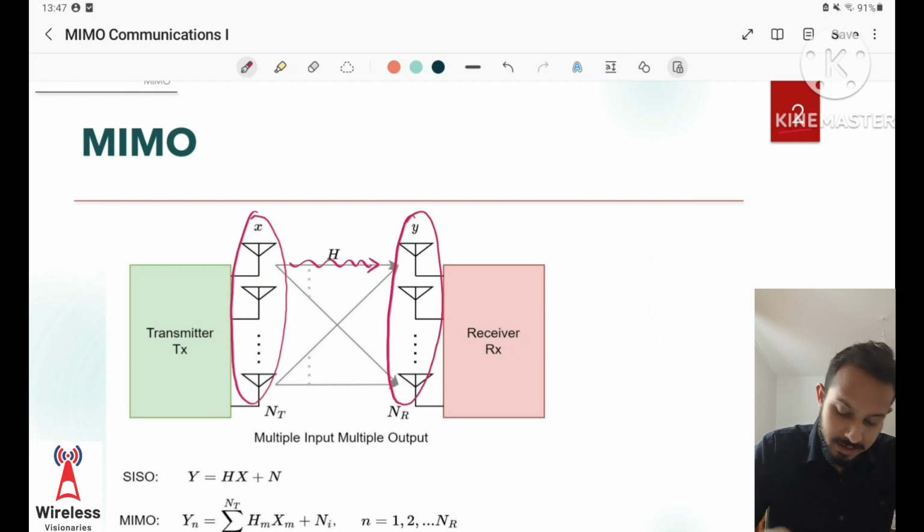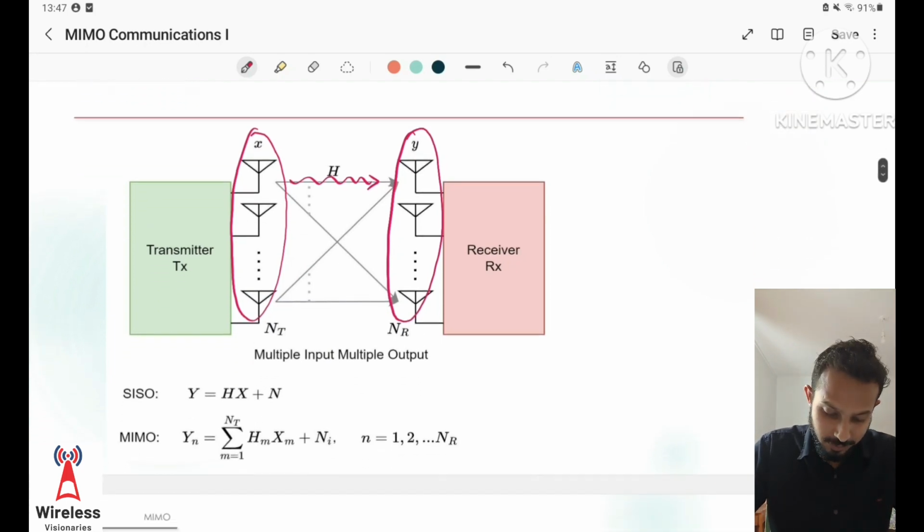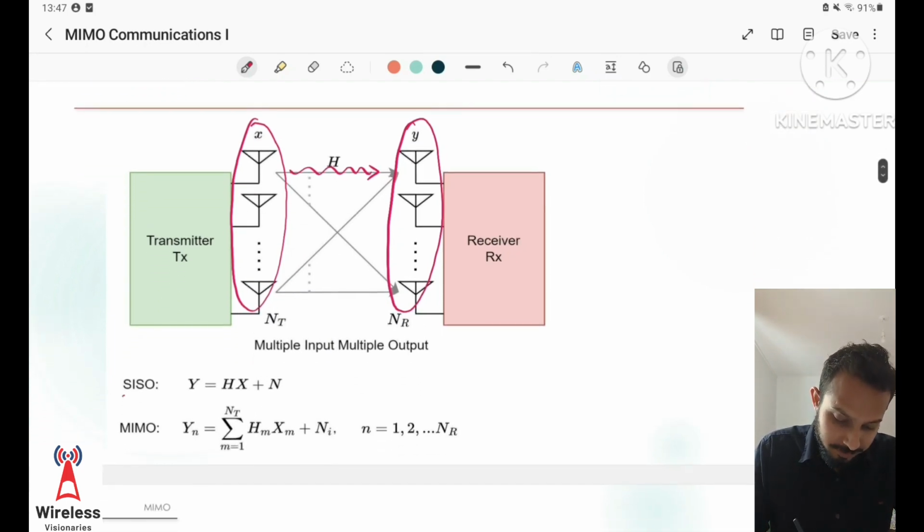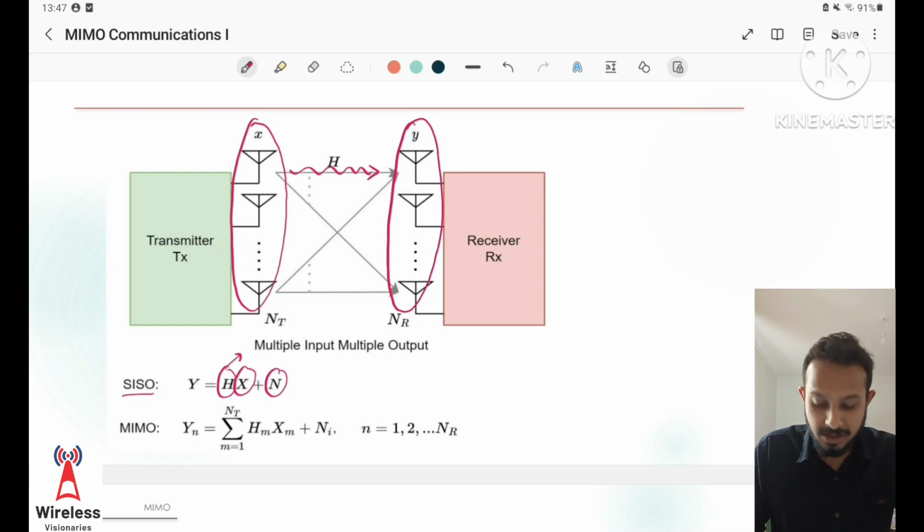receiving end and processed. So when we talk about a SISO link, that is single input, single output, we have this relationship y is equal to hx plus n, where x is the transmitted baseband signal, n is the noise with respect to the receiver component, and h represents the channel. So this is the simplest form of relationship when we talk about non-convolving channels or flat fading channels.